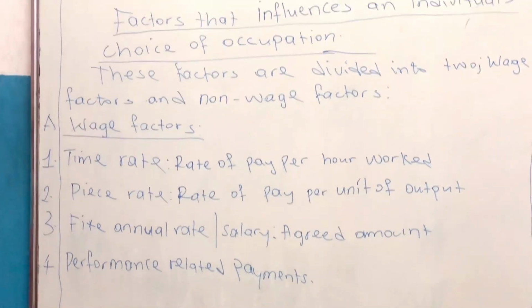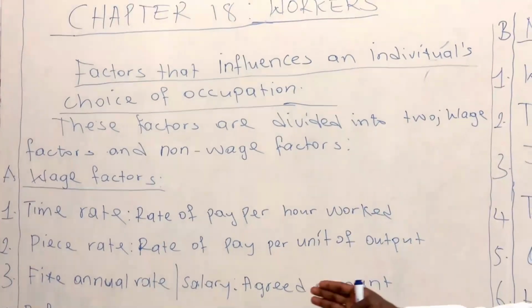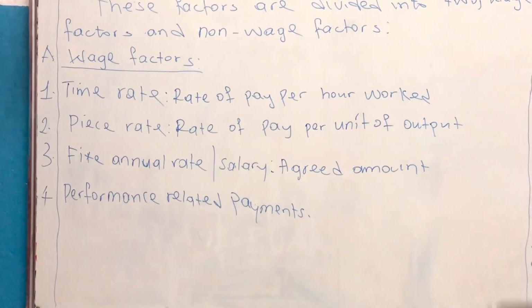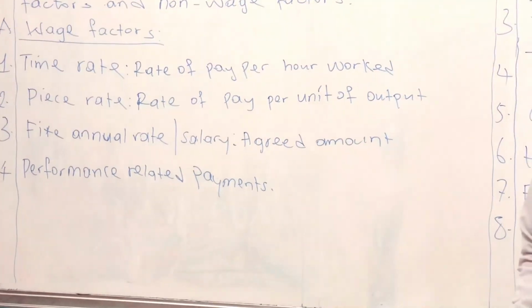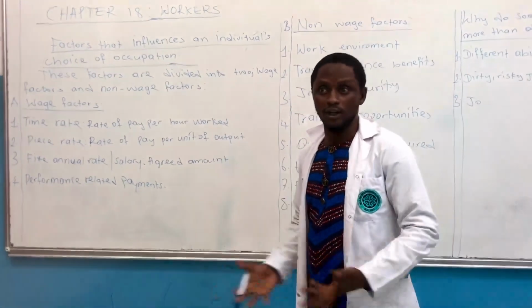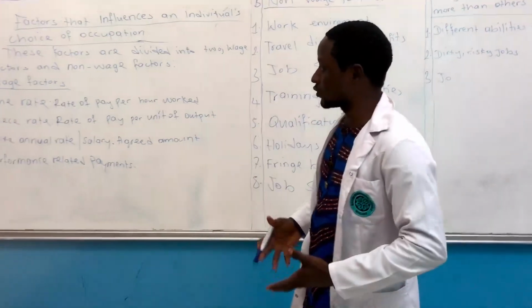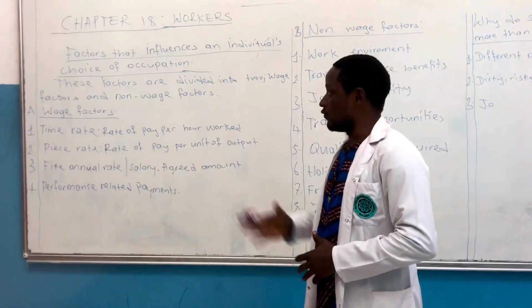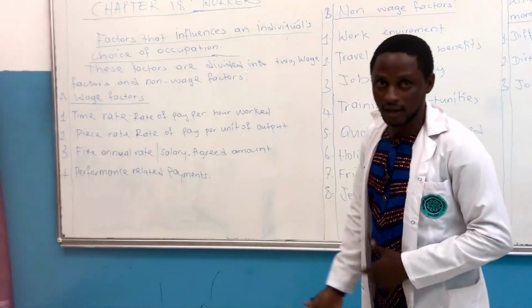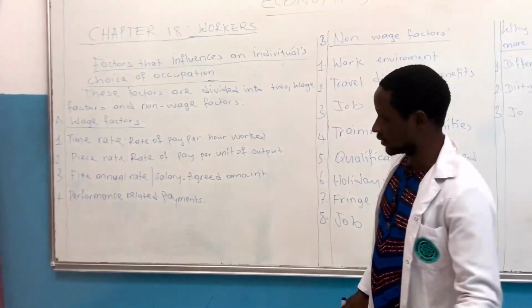What is time rate? It is a rate of pay per hour worked. In most developed countries, they work per hour, while in most developing countries like in Africa, we work for days. So that's where the difference is. If you work for hours, it is known as a time rate. Hours have a pay or package.